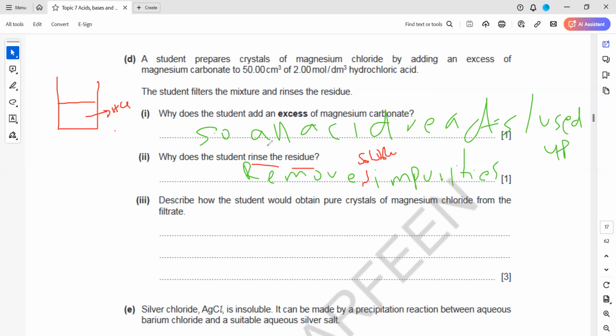If hydrochloric acid is there and magnesium carbonate is added in excess, unreacted magnesium carbonate will be left here. And the solution, because the hydrochloric acid is completely used up, will be magnesium chloride. Then we use filtration. The unreacted magnesium carbonate will be left on the filter paper, and what passes through is a solution of magnesium chloride. And we rinse the residue with water.